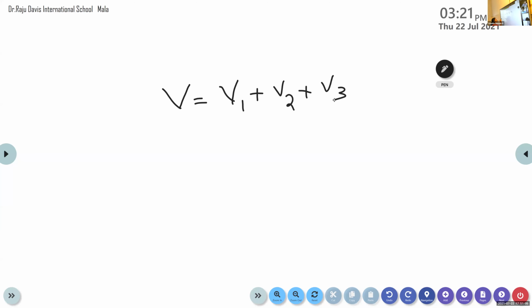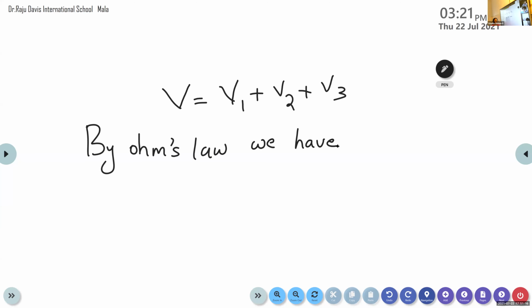Then by Ohm's law we have an equation for calculating potential difference. What is the equation for Ohm's law? V equals IR. Yes, very good. By Ohm's law we have V equals IR. Students, here we are going to calculate the values of V1, V2 and V3 separately. So by Ohm's law we have V equals IR. Give this as equation number 1.